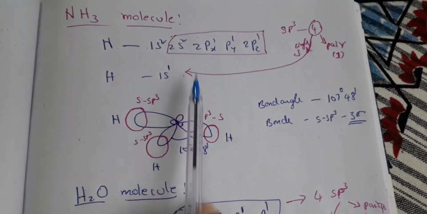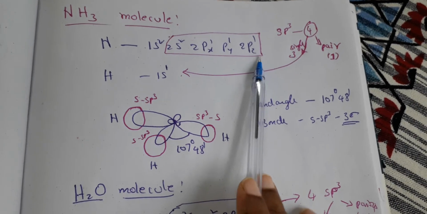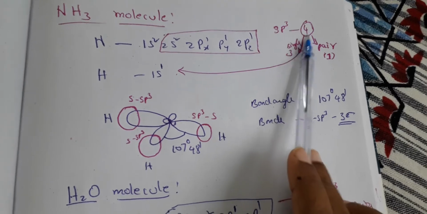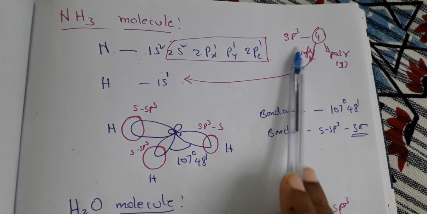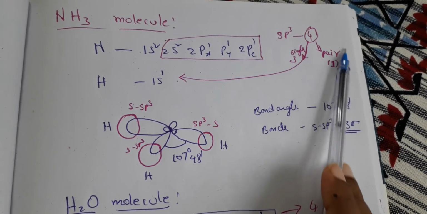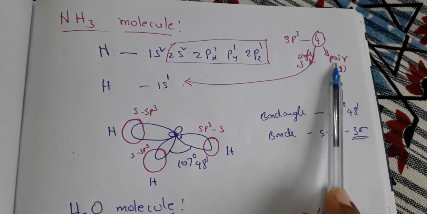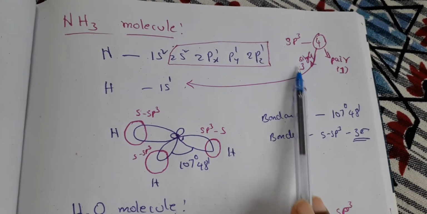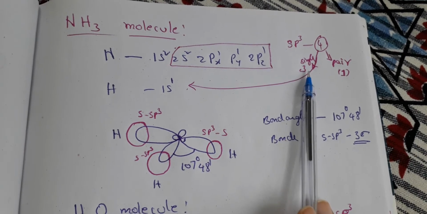The s electron: here one s and 3 p orbitals combine to give 4 sp3 orbitals. In the 4 orbitals, 3 contain single unpaired electrons, and 1 is a paired orbital. This paired electron orbital will not participate in the bond, and the 3 single electron sp3 orbitals will participate in the bond.